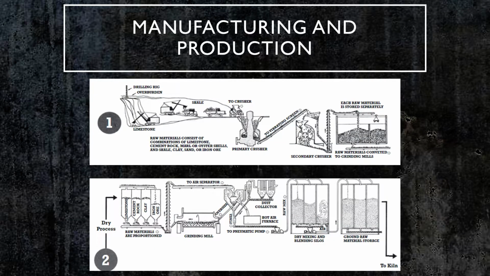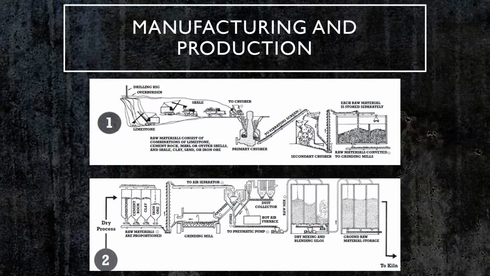Now, the manufacturing and production of cement. First off, you have to get the raw materials. These raw materials consist of combinations of limestone, cement rock, marl, oyster shells, shale, clay, sand, or iron ore. These raw materials are transported to a crusher and crushed. They are then taken to a secondary crusher and crushed again. Each of these raw materials is stored separately, and they are then taken to another grinding mill.